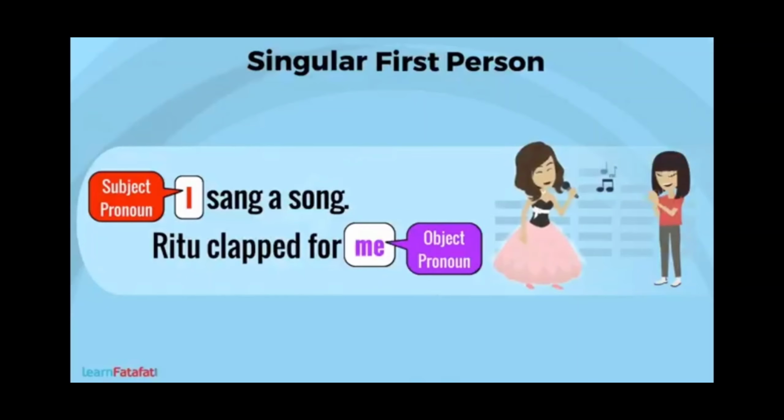Okay, now see children, what is singular first person? I is singular first person, and me is also singular first person. I is the subject pronoun and me is the object pronoun. Okay children, so this is singular first person.